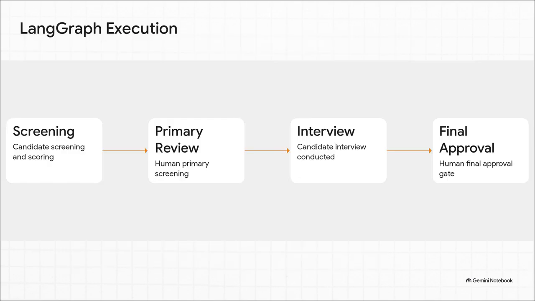Let's look at its execution sequence. 1. Candidate screening and scoring. 2. Human review, which is the primary screening. 3. Interview conducted. And 4. Human review for final approval. This sequence ensures the whole process moves from screening to that final sign-off super smoothly, pausing exactly where a human needs to step in. It completely structures the execution so the procedure is followed flawlessly every single time, no matter who is at the wheel.